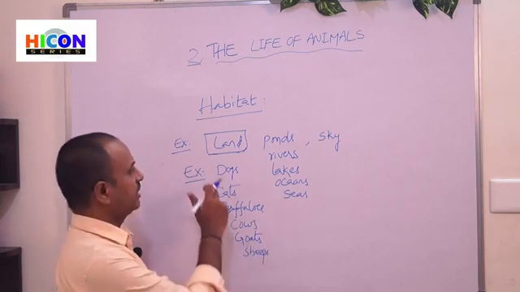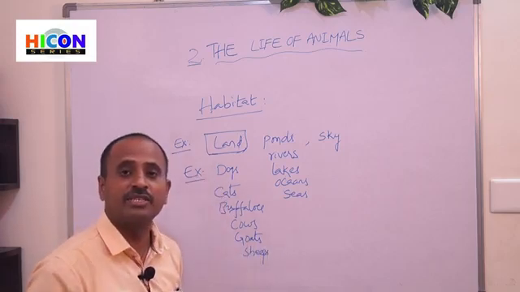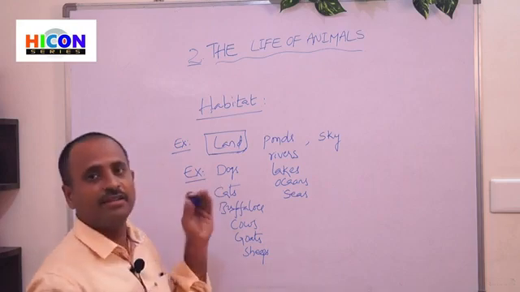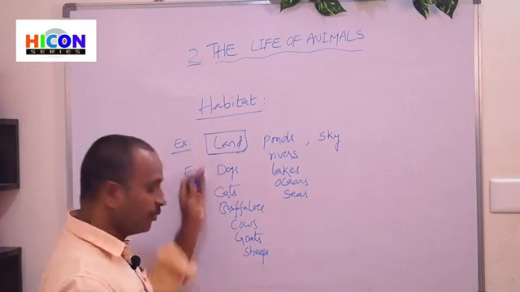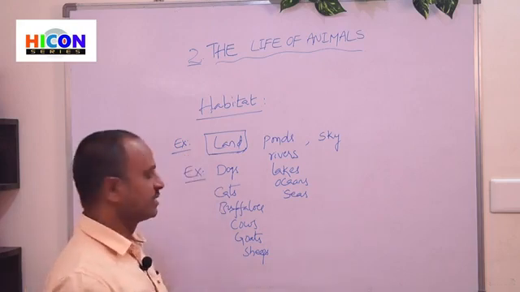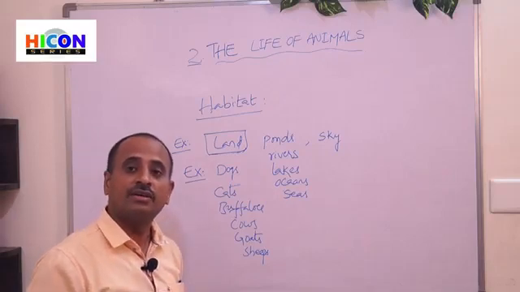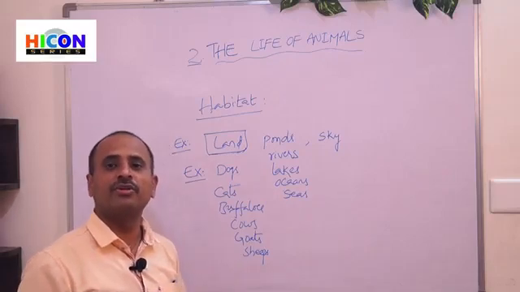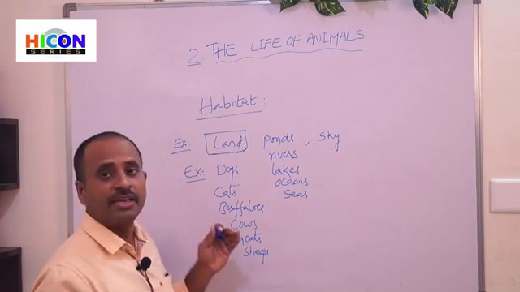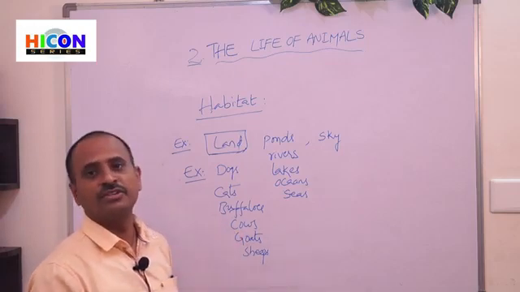So children, these are the examples of animals which we will observe on the land, especially on the roadside in our villages, and some animals can be seen in our homes also.